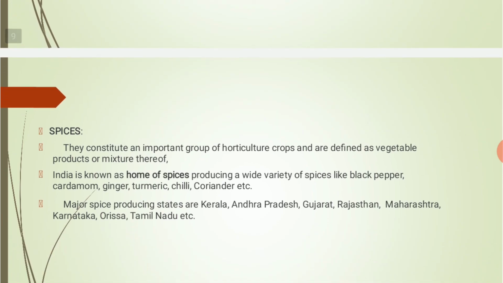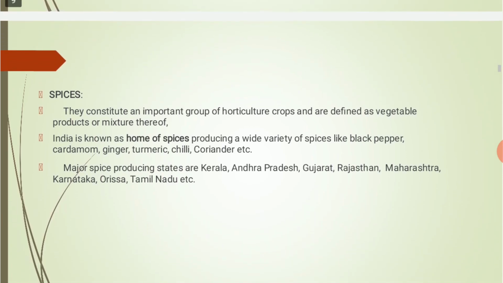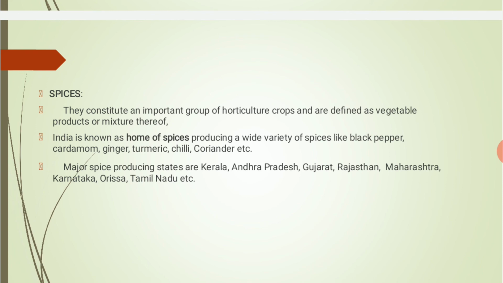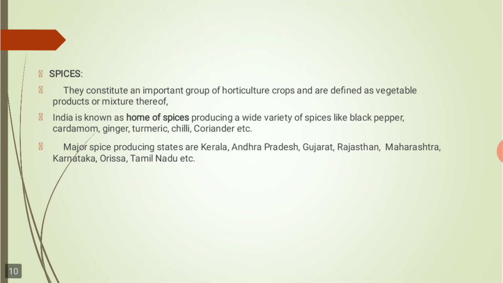The next branch is spices. Spices constitute an important group of horticultural crops and are defined as vegetable products or mixtures thereof. So India is known as the home of spices. Why? Because some states like Kerala produce a huge number of spices.